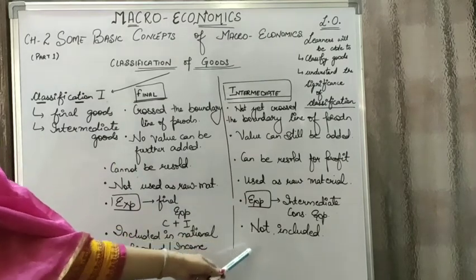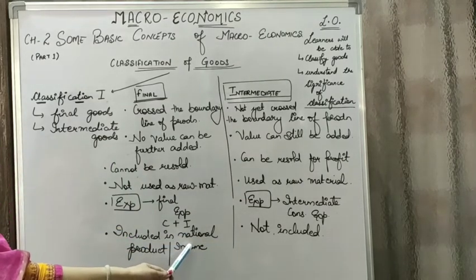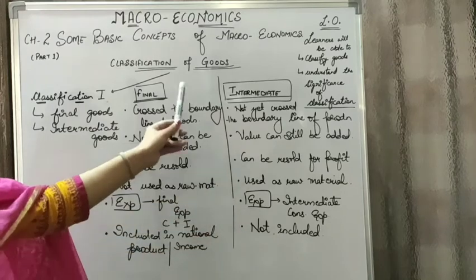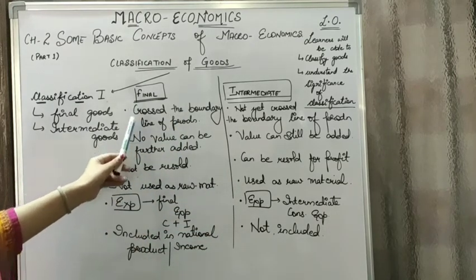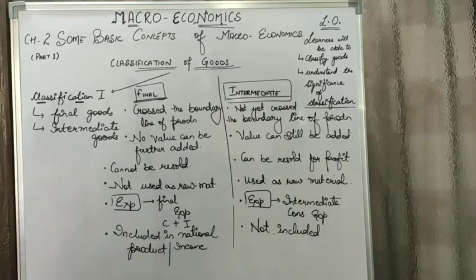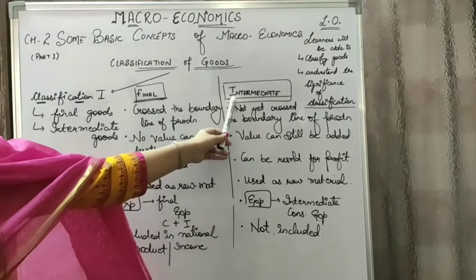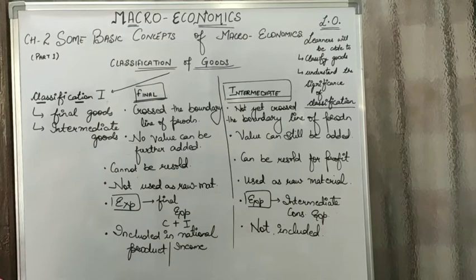So they formulate a part of final goods, and therefore once they turn to final goods, only then their value will be included in national income. So final goods are the ones whose value is included in national income, and intermediate goods' value is not included.